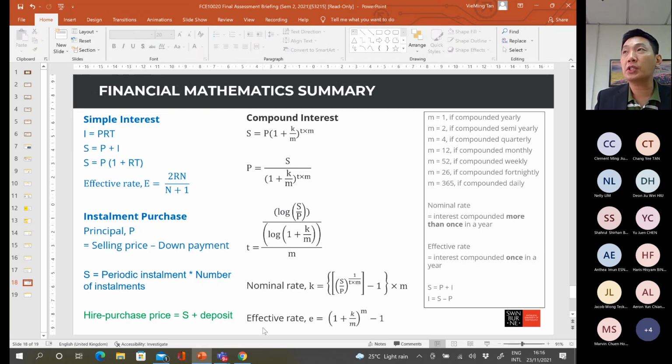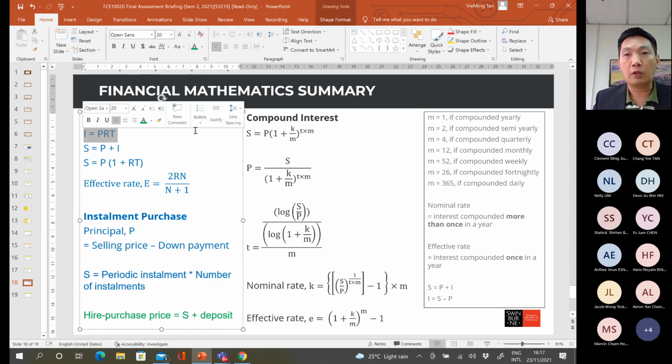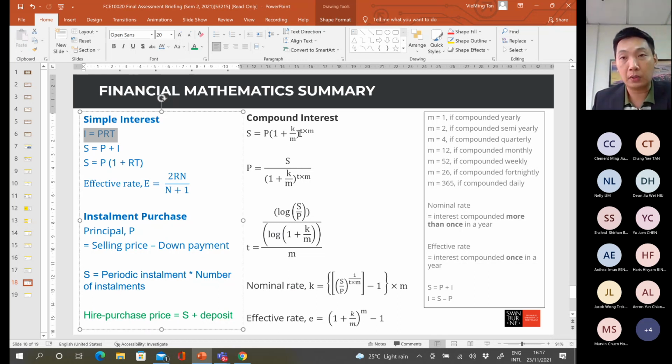Okay, so if the interest calculation is able to compound, to generate more interest again in the future, then this type of investment uses the compound interest calculation. In compound interest calculation, there is no direct formula to get the I value. You cannot use this formula to get the I value for compound interest. Why? Because for compound interest calculation, the interest earned from time to time can also help to generate interest in the following period. So there is no direct formula to get the I value.